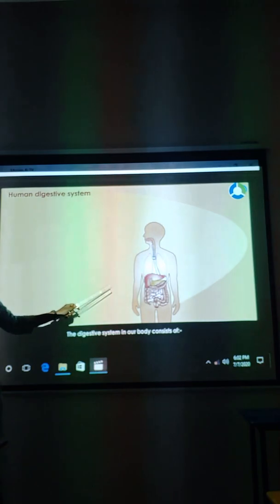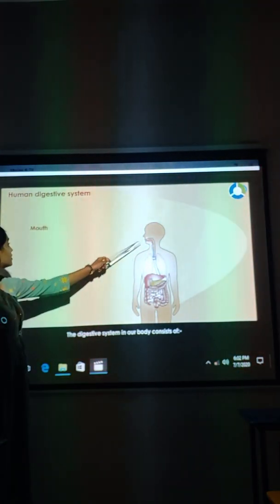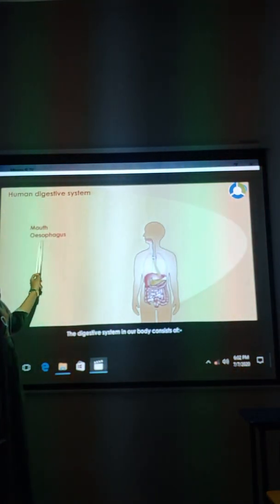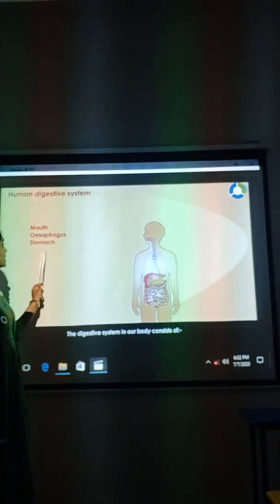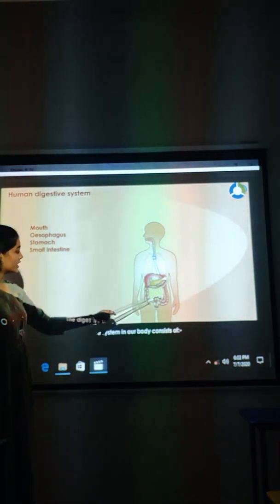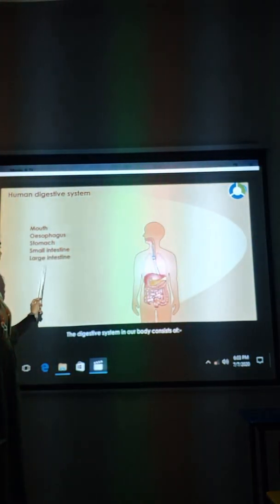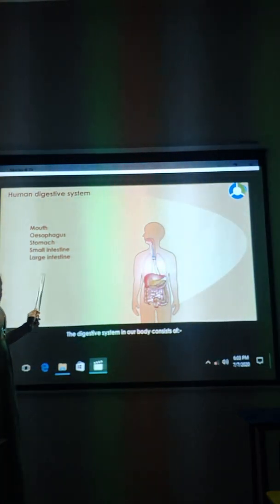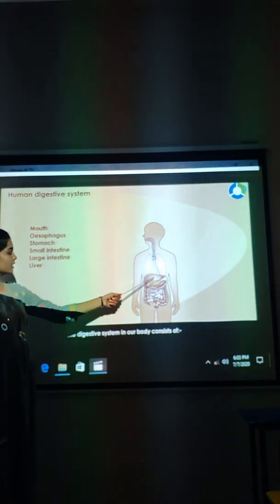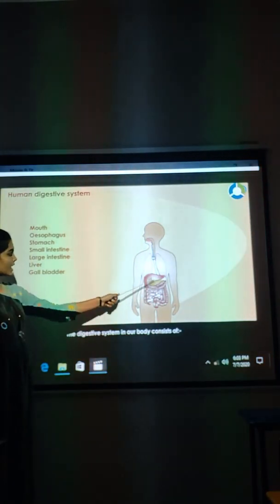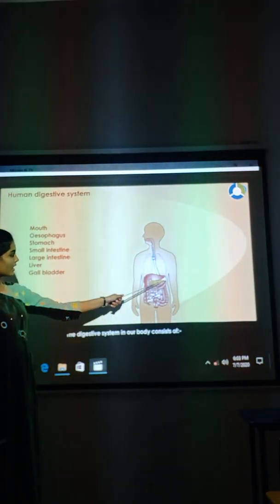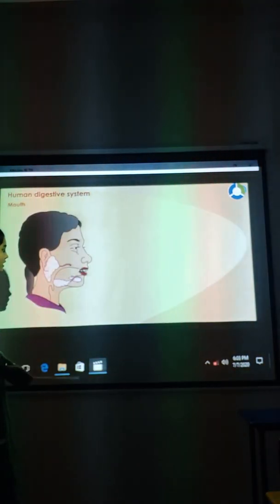Now, what are the main parts of the digestive system? First one, mouth, esophagus, stomach, small intestine, large intestine, liver. You have the liver over there. See, gallbladder. You have the pancreas over here.